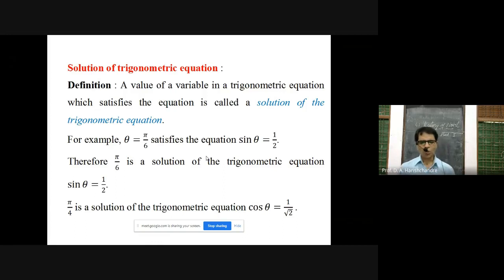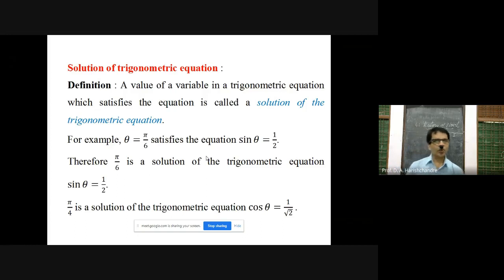Once you are acquainted with the idea of trigonometric equations, we have to discuss the second main point: what is the solution of a trigonometric equation? You know that any equation must have some solution, so by that logic a trigonometric equation must have some solution. But first of all, you have to understand the meaning of solution of trigonometric equations. Definition: a value of the variable in a trigonometric equation which satisfies the given equation is called the solution of the trigonometric equation.